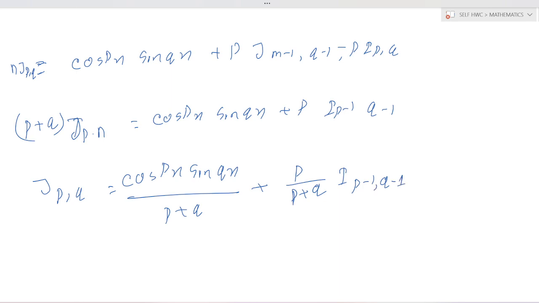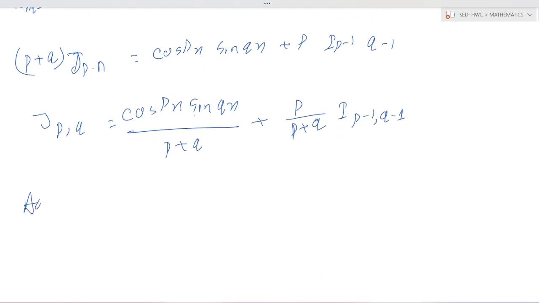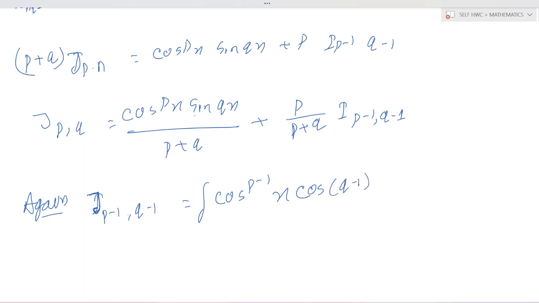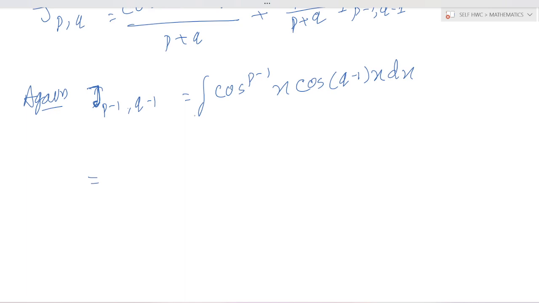Okay, and next, again, J_{p-1,q-1} is equal to integration of cos p minus 1 x into cos q minus 1 x dx, okay, is equal to cos to the power q minus